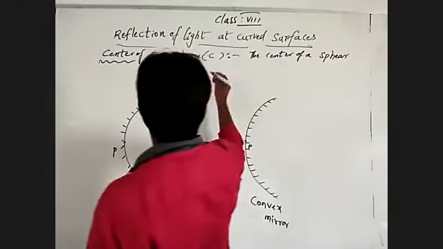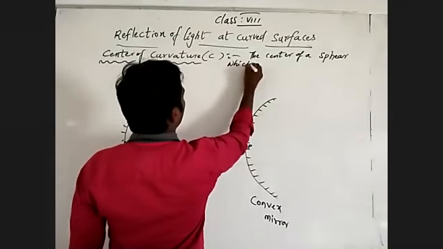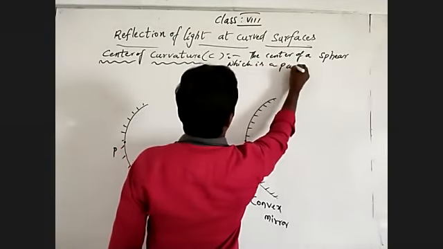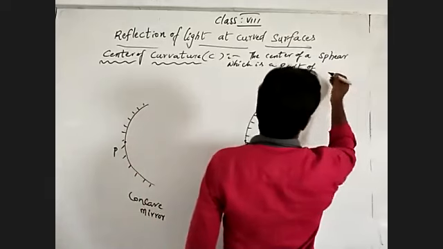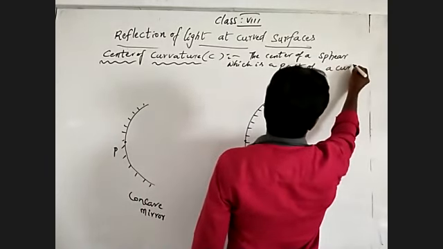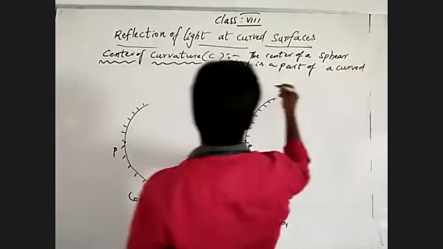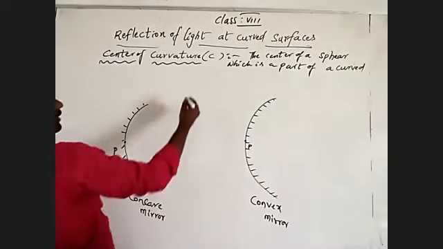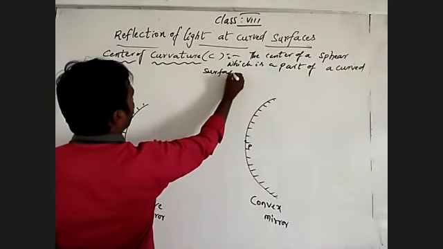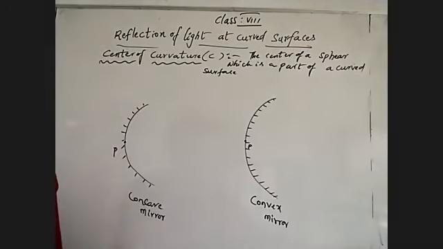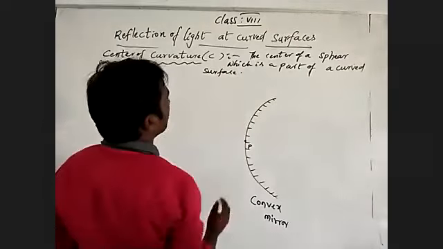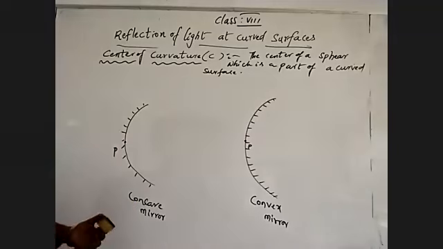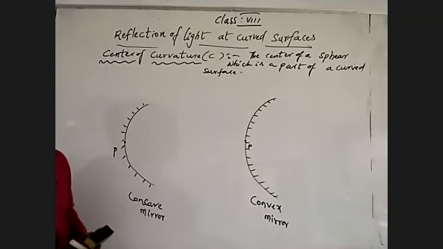The center of a sphere, which is a part of a curved surface, a curved mirror. The curved surface of a mirror has what is called the center of curvature. It is the center of a sphere of which the mirror is a part of the curved surface. So it is the center.